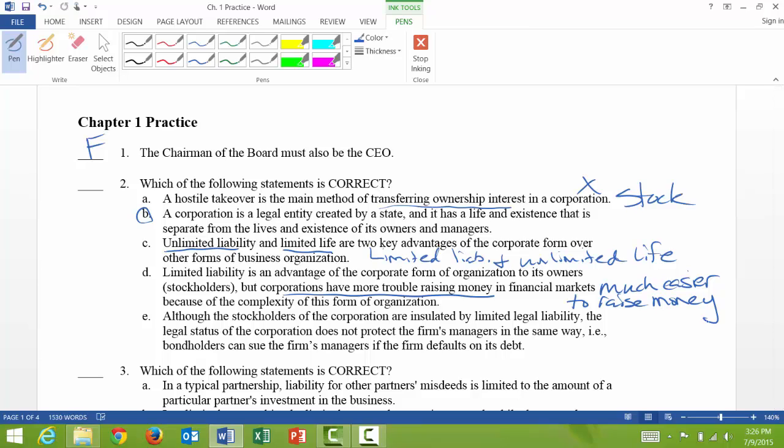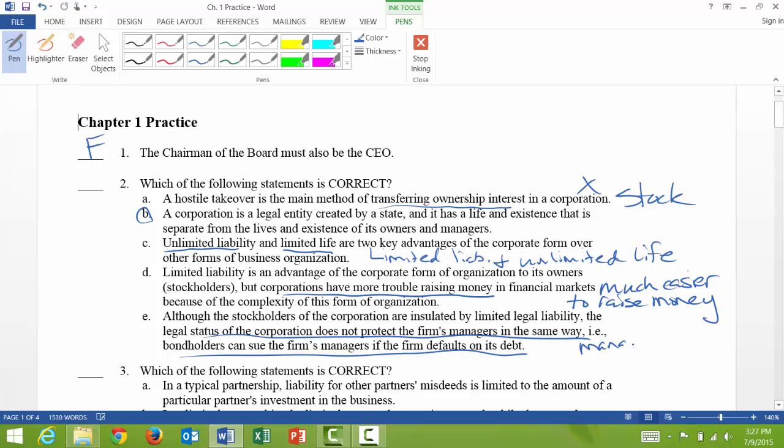And then E, although the stockholders of the corporation are insulated by limited legal liability, the legal status of the corporation does not protect the firm's managers in the same way. For example, bondholders can sue the firm's managers if the firm defaults on its debt. So this last part right here is incorrect.